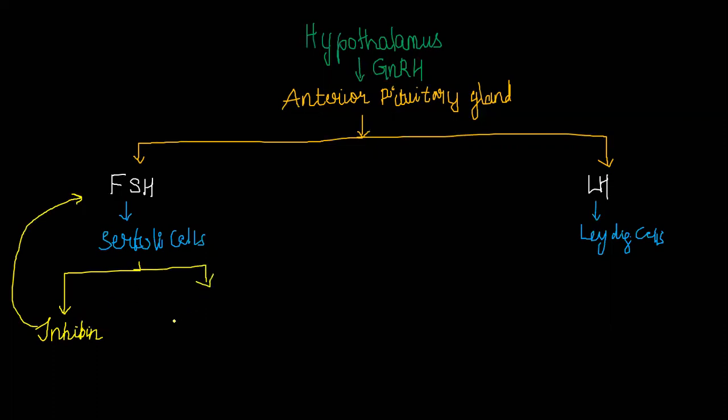Another function is that it stimulates and helps in the process of spermatogenesis. Clear? And the Leydig cells lead to the production of the male hormone, testosterone. Is that clear?